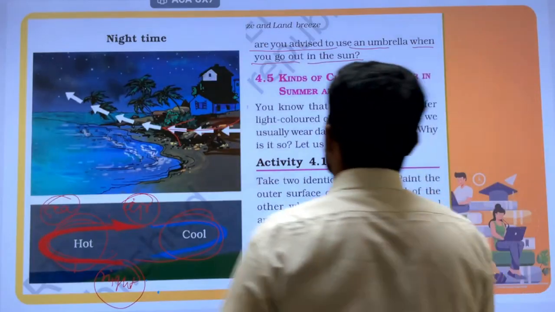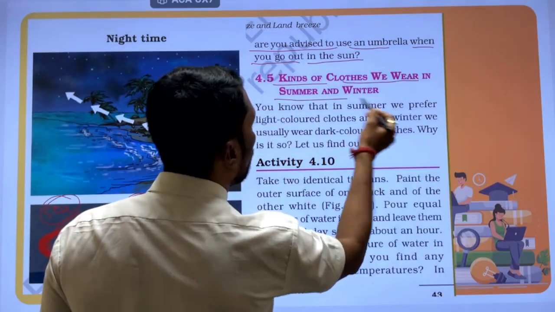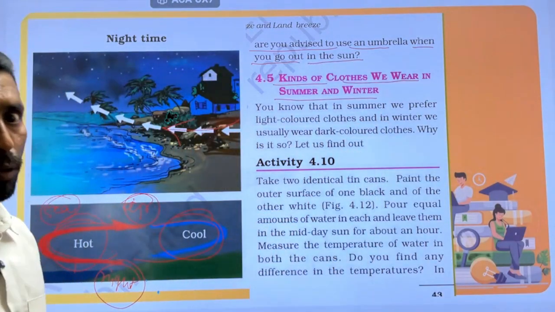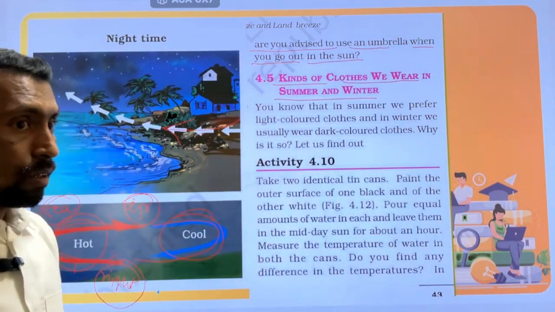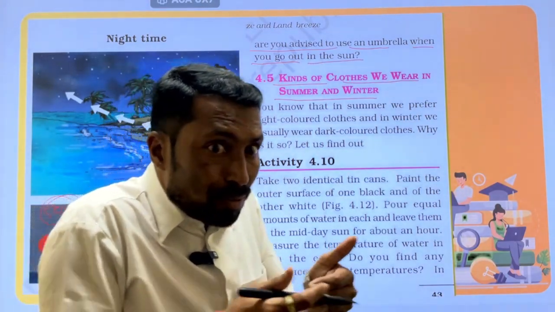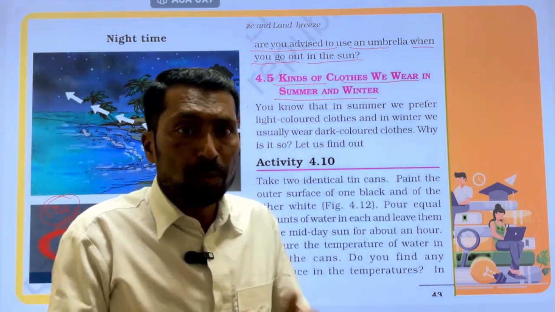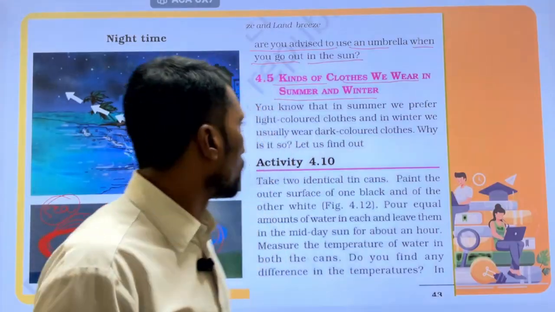After that, the kinds of clothes we wear in summer and winter. Which type of clothes do we have to wear in summer and winter? This is also a nice concept. According to this, what type of clothes are to be worn in a season, as rainy season, winter season and summer season?